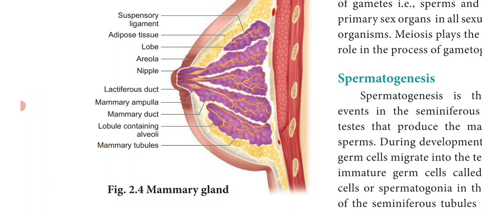In the areolar region, several sebaceous glands, or oil glands, called areolar glands are found.